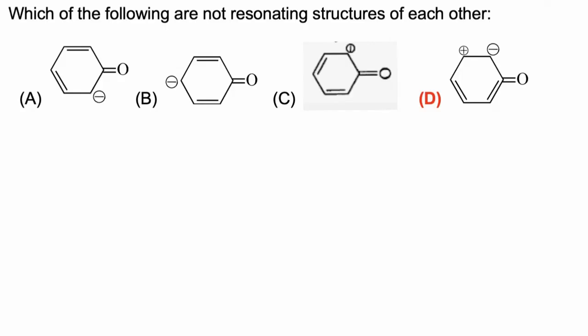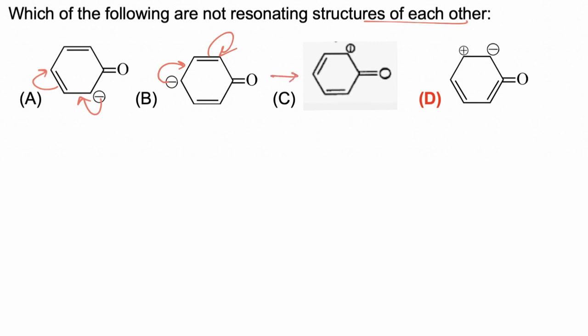In this question we have to find which of the following are not resonating structure of each other. Now if we take first example, this molecule is having pi bond, sigma bond and negative charge in conjugation. So if electrons are shifted towards pi bond, now this carbon becomes negatively charged and double bond is situated here. Now further extended resonance is present. Now pi, sigma and negative charge, if electrons are shifted towards pi bond, then now this atom is negatively charged.